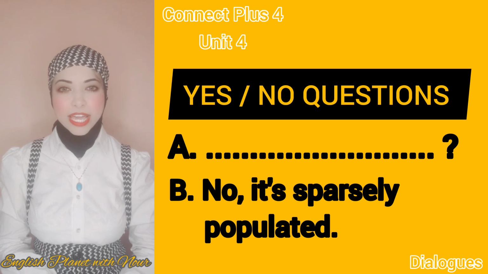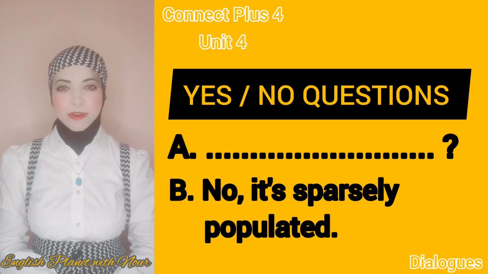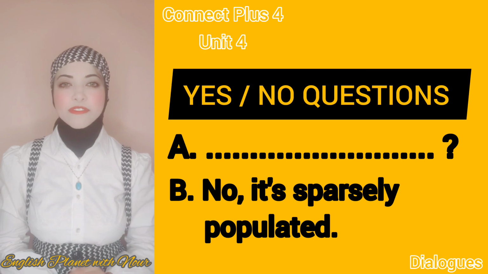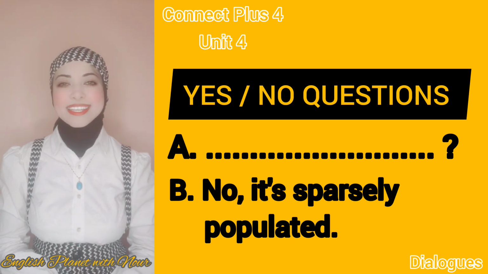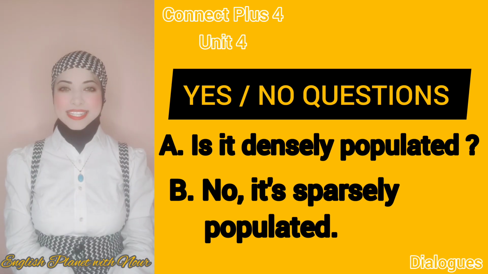How to make a question using the auxiliary verb. If you find an answer that starts with yes or no, you have to look at the auxiliary verb and start with it. Like in this example, "No, it's sparsely populated." Here we have the auxiliary verb is, so we have to start with it. And after the auxiliary verb, we have to add the pronoun. We have the pronoun it in that answer. And then the opposite word of sparsely, densely populated. So the question will be, is it densely populated?